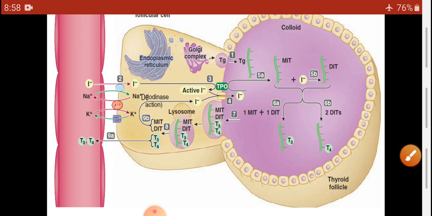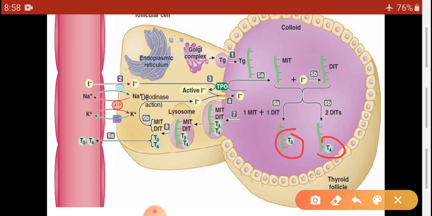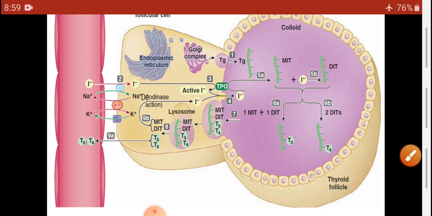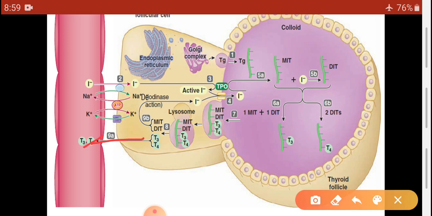After formation of this T3, T4, MIT and DIT, they are transported into the follicular cells with the process endocytosis. Then lysosome splits this endocytic vesicle and releases T3 and T4 into the cytoplasm, and T3 and T4 are easily transported into the blood through the cell membrane, as the cell membrane is made up of lipids, and T3 and T4 are very lipophilic.